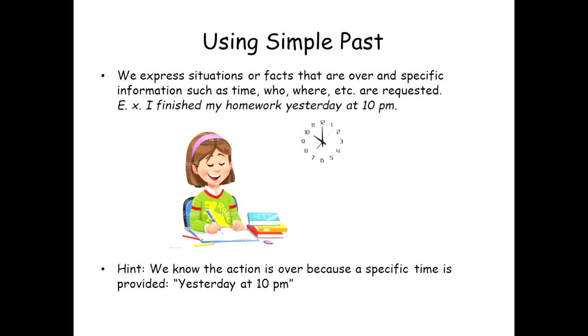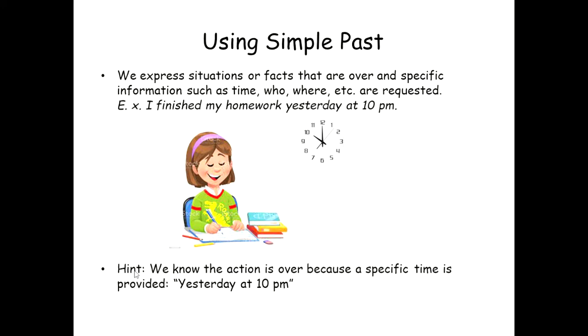We can use simple past, as the name says, to express situations or facts that are over. Let's pay attention here. They are over, they are complete, and they have specific information, for example, the time, who, where. But in this case, let's focus on the time. The example says, I finished my homework yesterday at 10 p.m. So the action is completed, and a specific time period is provided here.